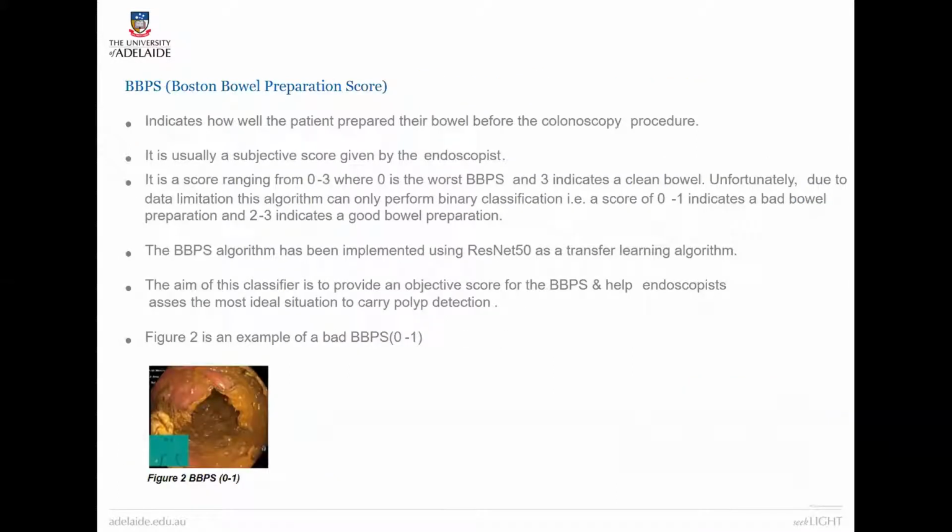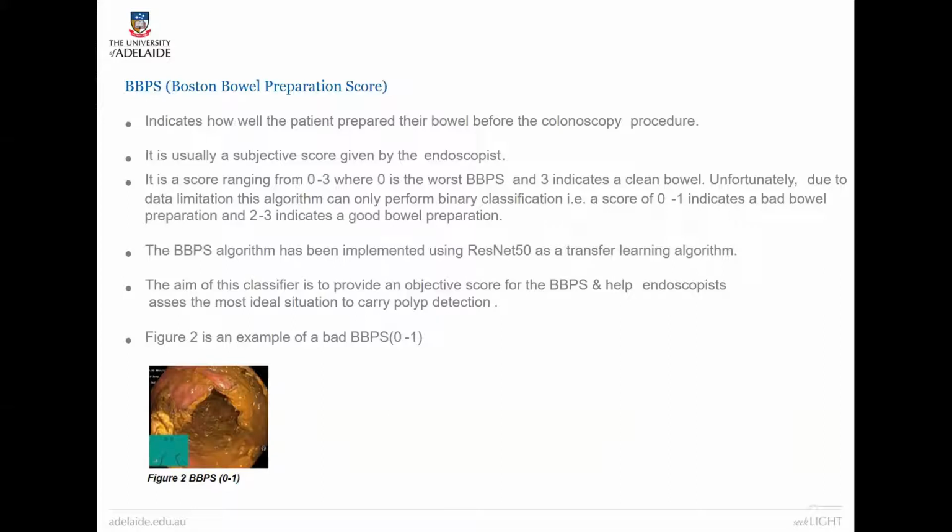The Boston Bowel Preparation Score. This indicates how well a patient prepared the bowel before a colonoscopy procedure. It is usually a subjective score given by the endoscopist. This score usually ranges from 0 to 3, where 0 is the worst bowel preparation score and 3 is a clean bowel. Unfortunately, due to data limitation, the algorithm can only produce binary classification, that is a score of 0 to 1, which indicates a bad bowel, and 2 to 3, which indicates a good bowel preparation.